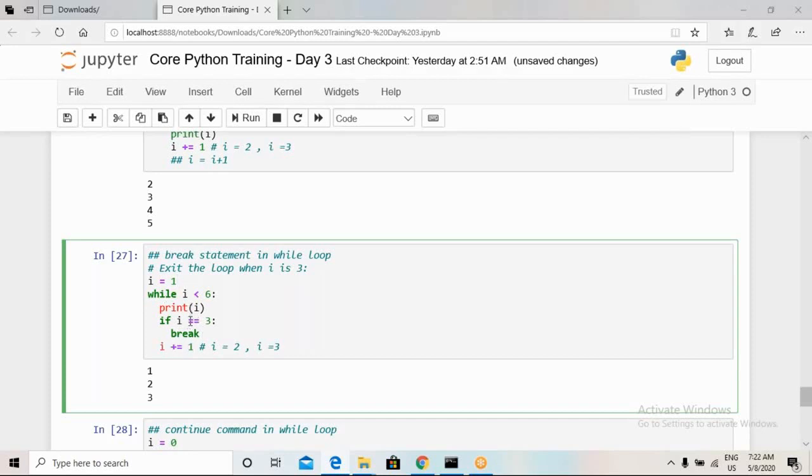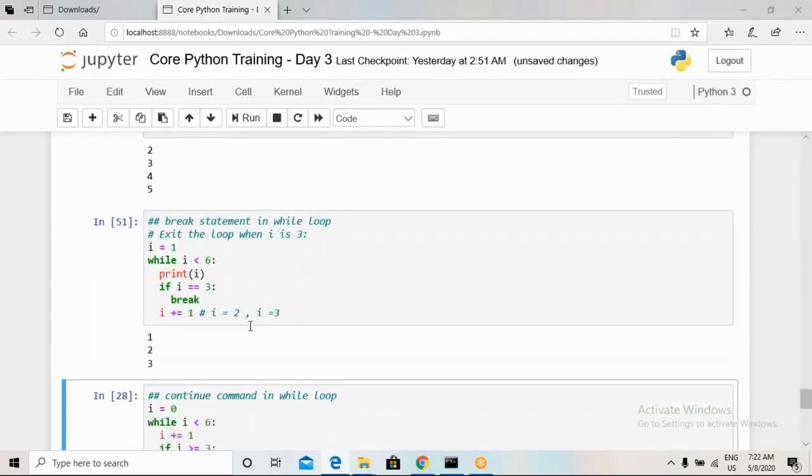For the third iteration, the value of i will be 3, and it will print 3 and check whether the value of i is equal to 3. This condition is true, so it will execute whatever code is inside this if condition. The code is break, so our whole while statement will break. We will exit out of this while statement.